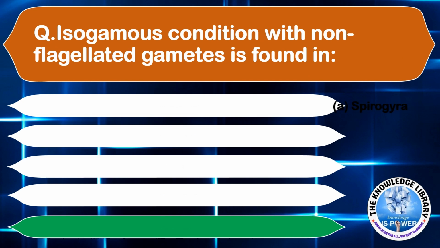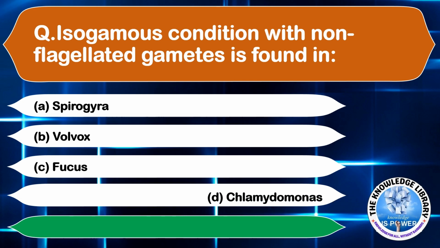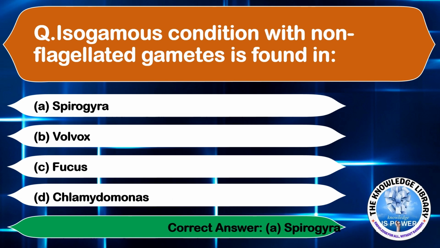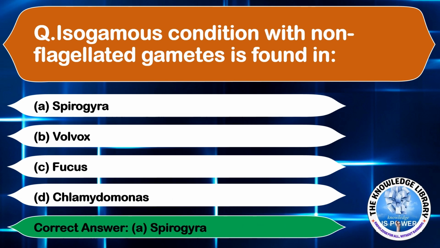Isogamous condition with non-flagellated gametes is found in option A, Spirogyra, option B, Volvox, option C, Fucus, and option D, Chlamydomonas. The correct answer is option A, Spirogyra. Moving on to the next question.